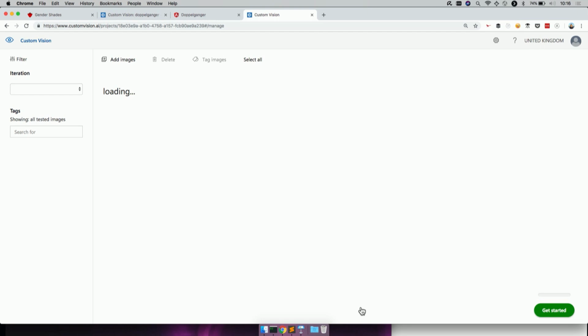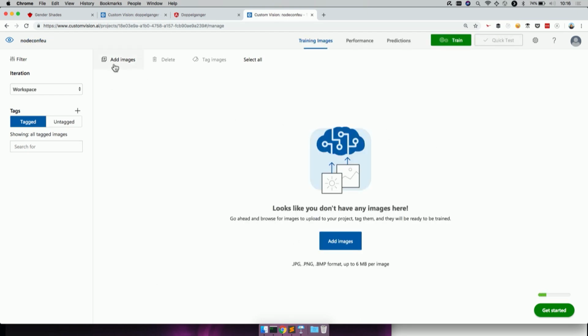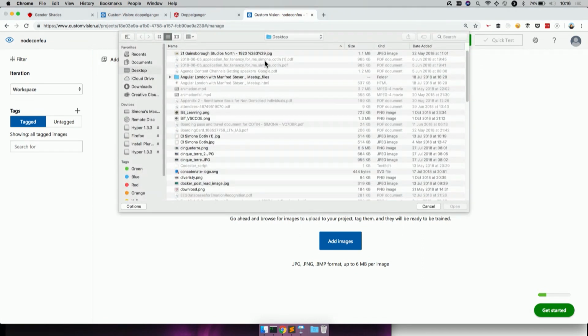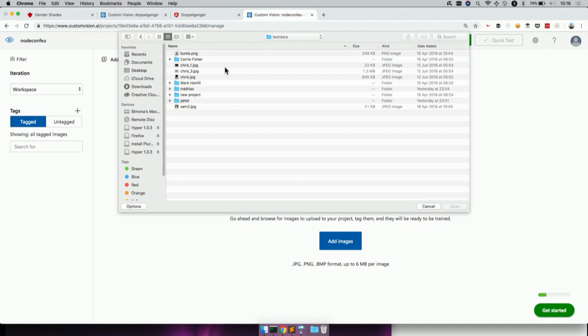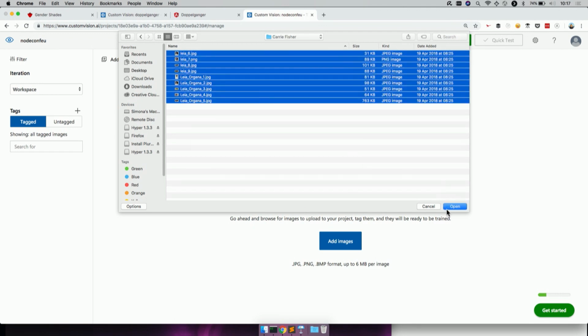So I'm creating a new project, and this will take me to a new dashboard where I can upload pictures so that I can train my model. And there's a couple of requirements here. The first one is that for each project, in order to get started, you need at least 2 tags or 2 sets of pictures. So I hope that there's a couple of Star Wars fans here. So we're going to start with Leia.